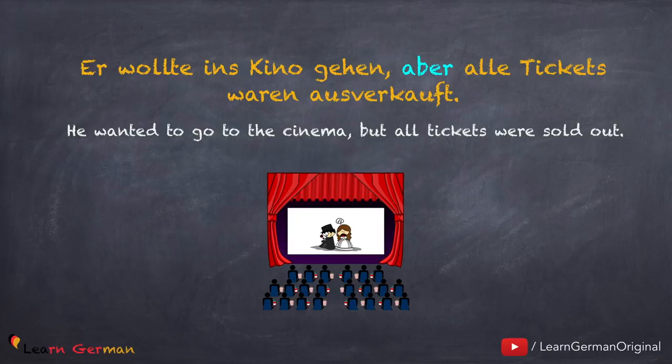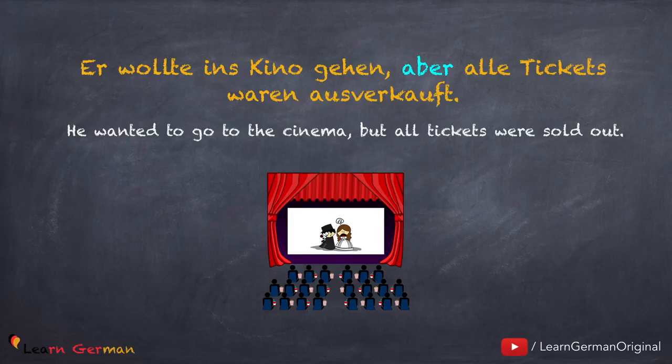The first sentence is Er wollte ins Kino gehen. And the second Hauptsatz is alle Tickets waren ausverkauft. In both the sentences, the verb remains in the second position, whereas the conjunction is in the zeroth position.